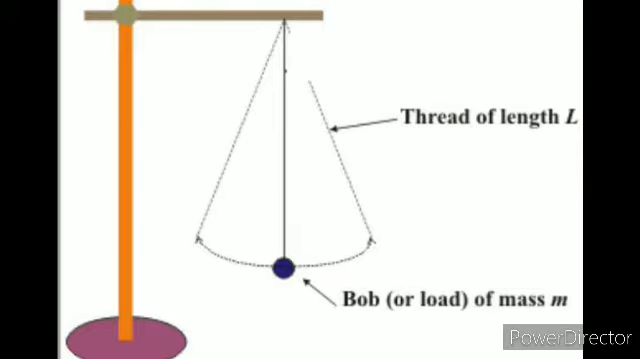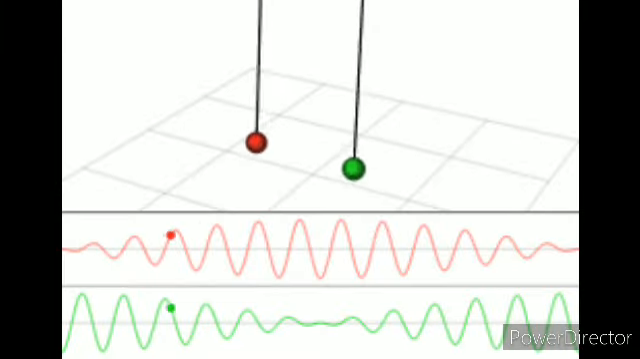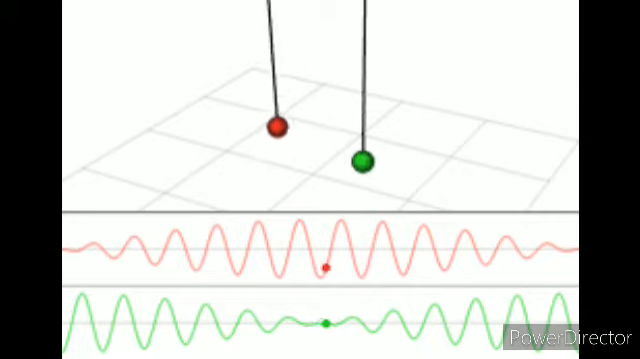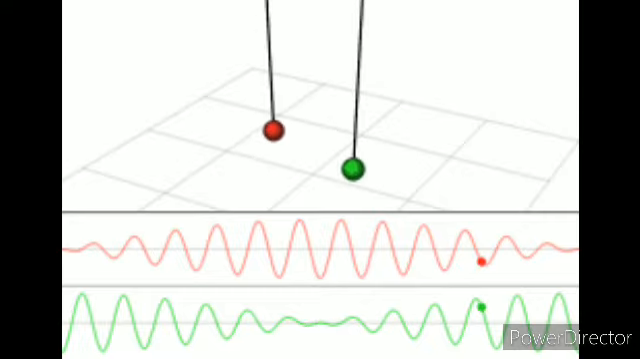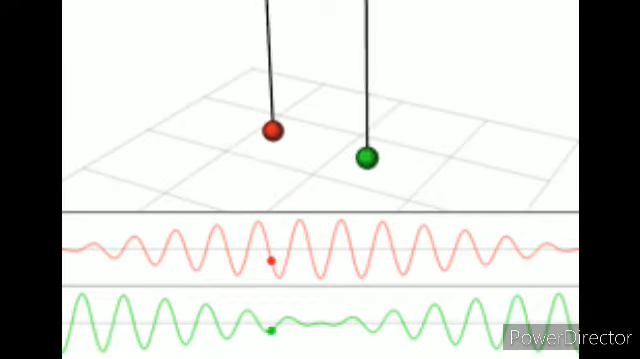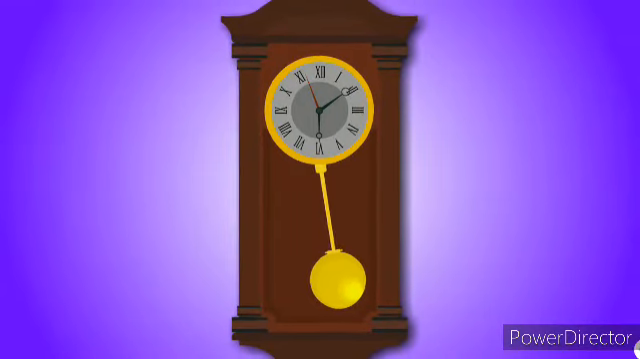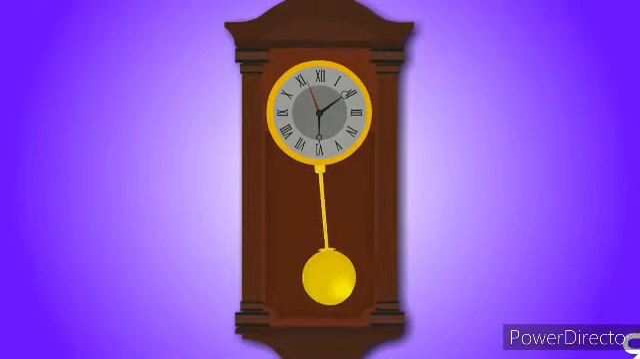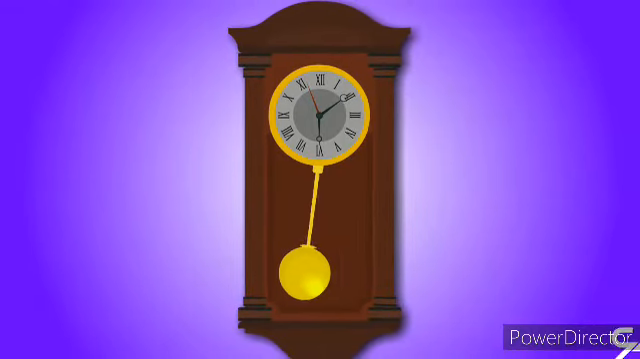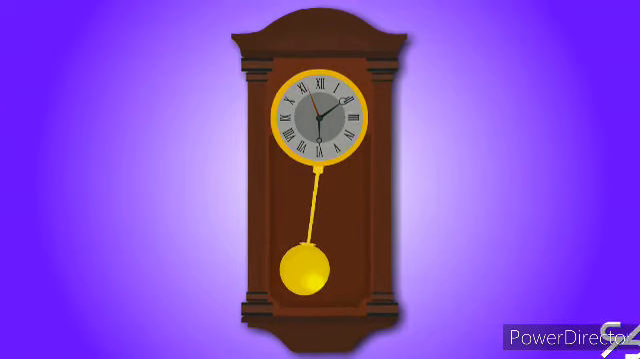The distance from the point where it is hung to the center of the bob is the length of the pendulum. One complete to and fro movement of the pendulum is called an oscillation. The time taken by the pendulum to complete one oscillation is known as its time period. The principle of the pendulum is used to make a pendulum clock also, where the oscillation of the pendulum controls the movements of the hands of the clock that show us the different time intervals during the whole day.